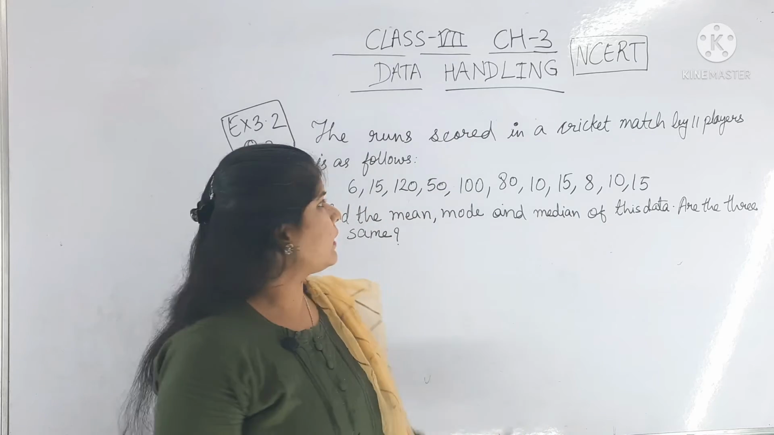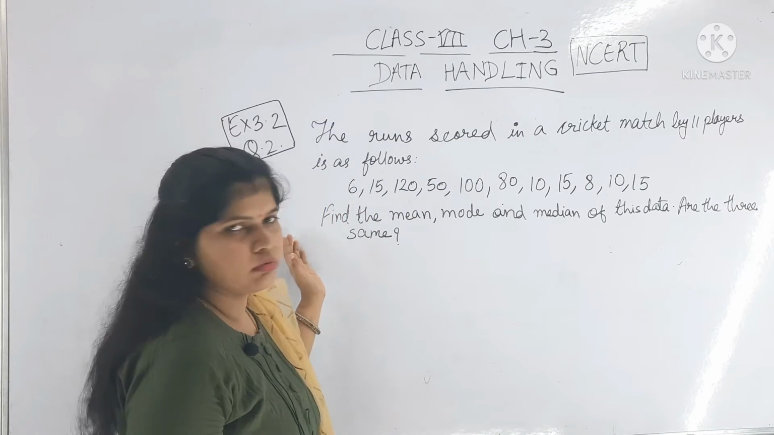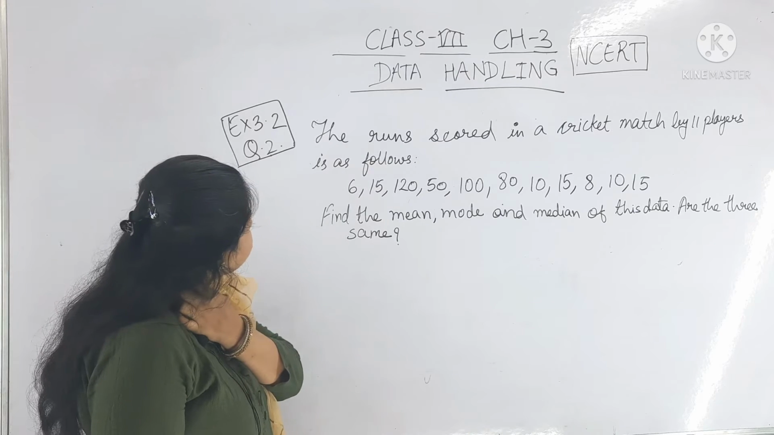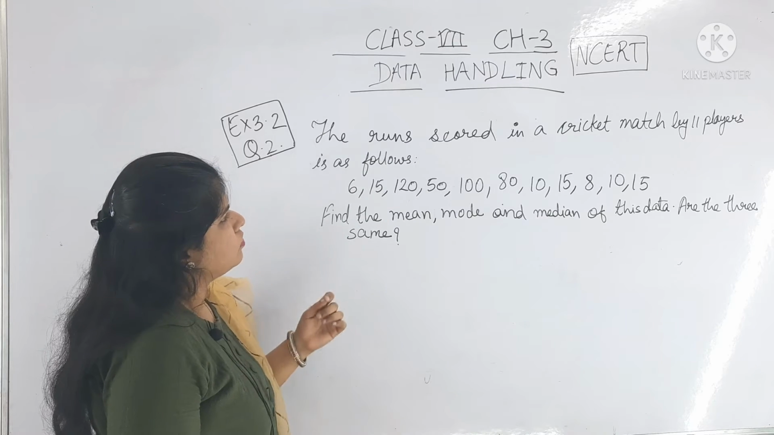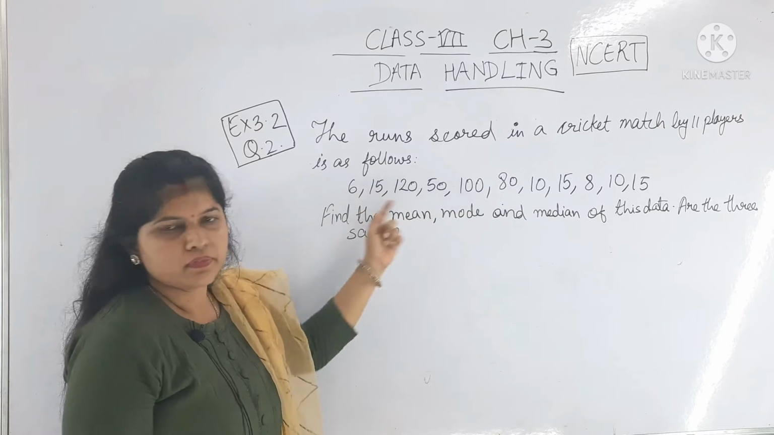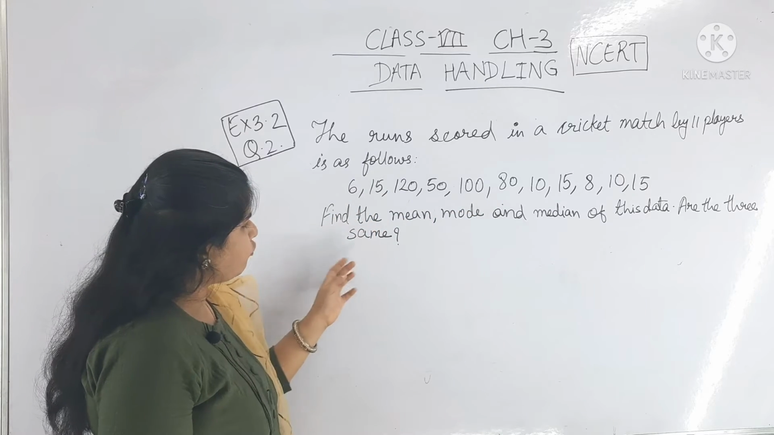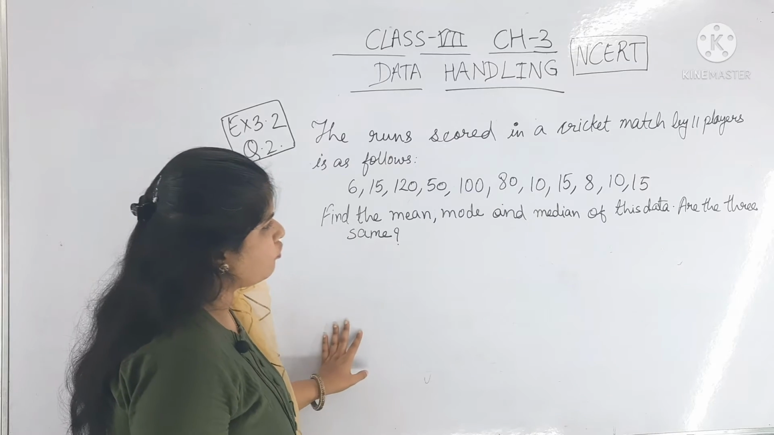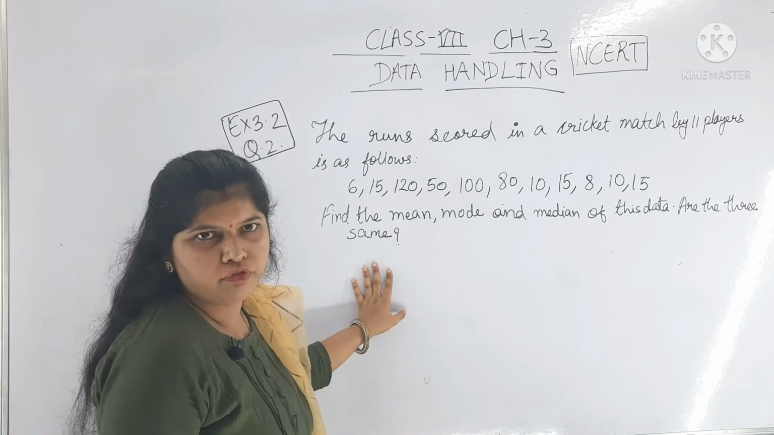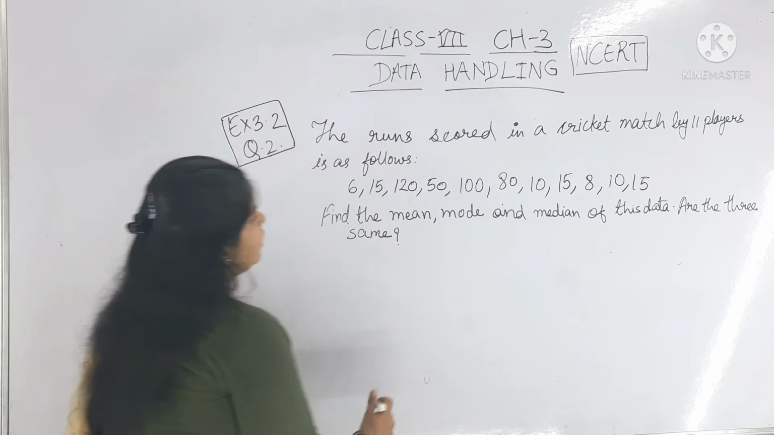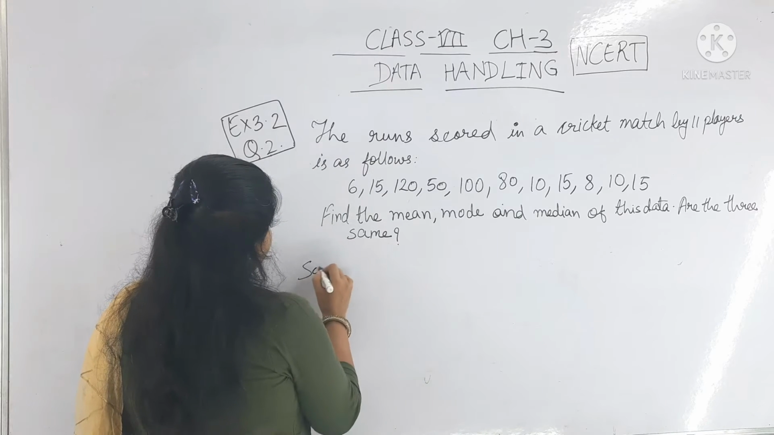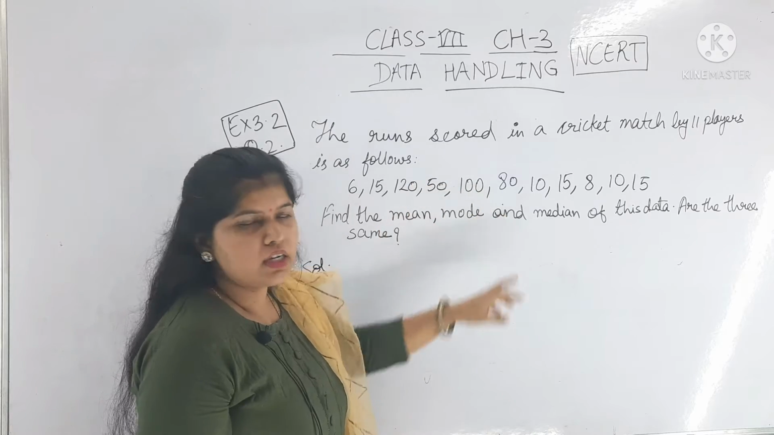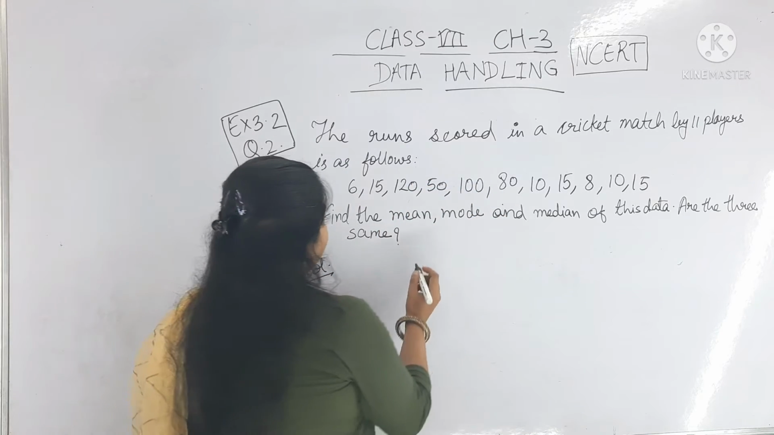Now students, come to the next question, number 2. Here you can see that the runs scored in a cricket match by 11 players are as follows. These are the scores given. We have to find the mean, mode and median of this data, and conclude whether the three are the same. So first, what is our work? First we have to arrange this in ascending order.